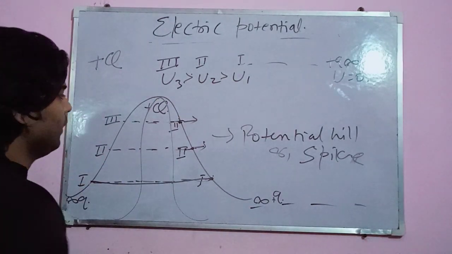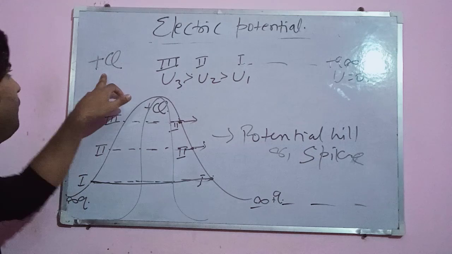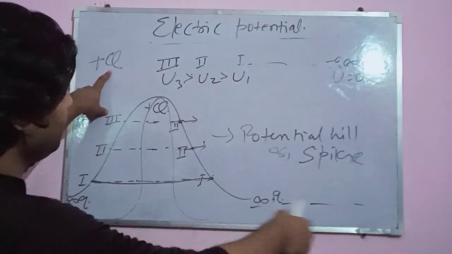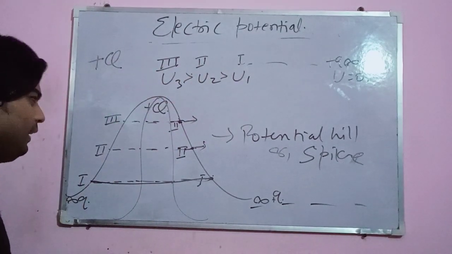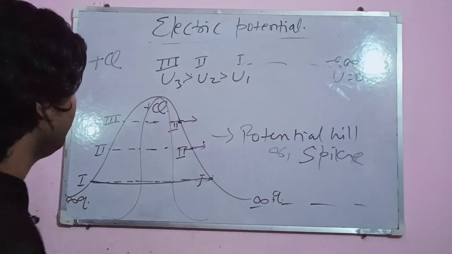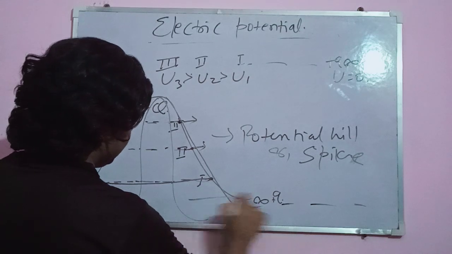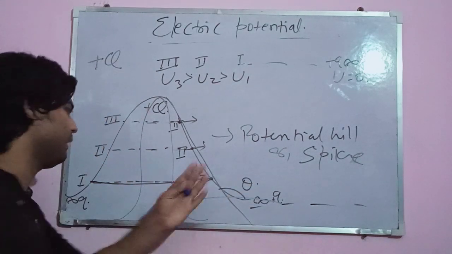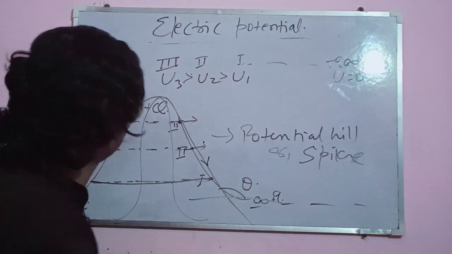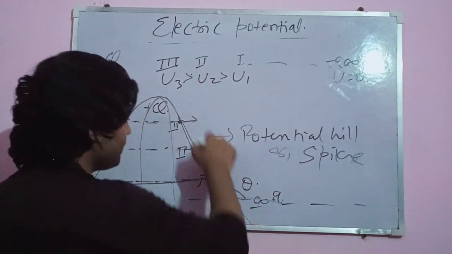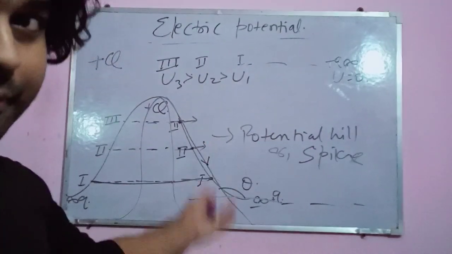Here is the potential hill or potential spike for the setup when a plus Q is here and a plus small q is making its journey from infinity, passing all these points towards plus Q. This is a hill or spike or mountain, so there will be a slope of this mountain. And that slope is at an angle theta to the plane. And this slope tells us the electric field. For plus Q, the electric field is toward... actually, the slope is in this direction, but the field will be in this direction. I discussed electric field in my last lecture.